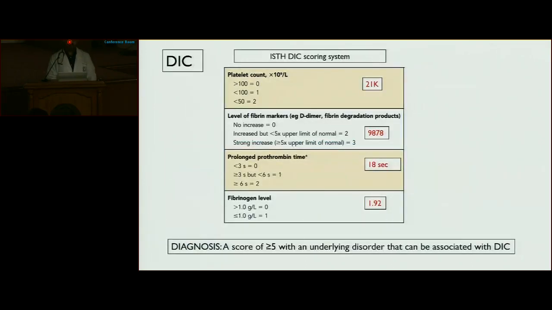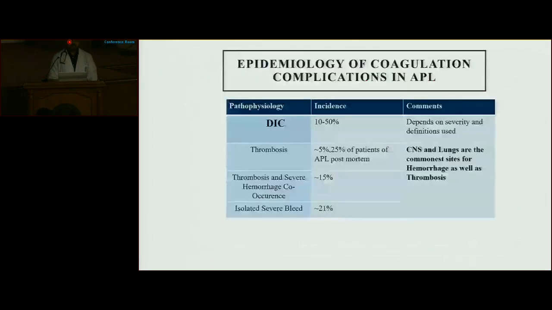Patient with a platelet count of 21,000, with a D-dimer of 9,878, with a PT of 18 seconds and a fibrinogen level of 1.92, with an ISTH score of 6. So DIC is also a probability in our patient. APML patients are at increased risk of DIC, which subsequently leads to increased risk of bleeding and thrombosis. And CNS and the lung are the most common sites of hemorrhage as well as thrombosis in APML patients.